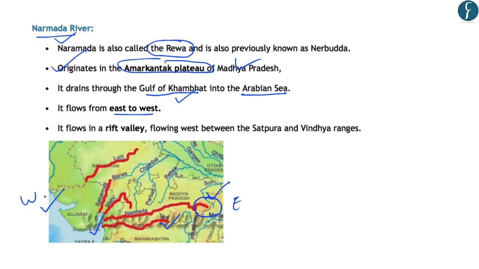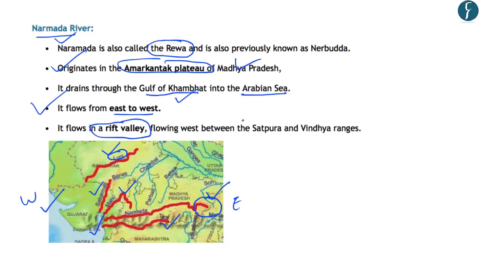For example, Godavari, Krishna, Kaveri, etc. So these are 2 exceptions. So in this regard, in the map, you should also note that the other west flowing rivers are the Mahi, Sabarmati, etc. Also, the Luni river, which is one of the largest rivers of Rajasthan, flows from east to west.